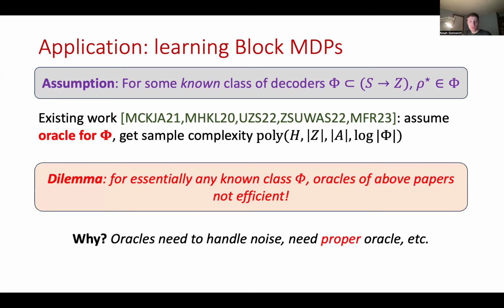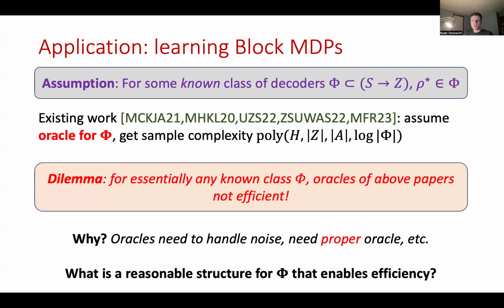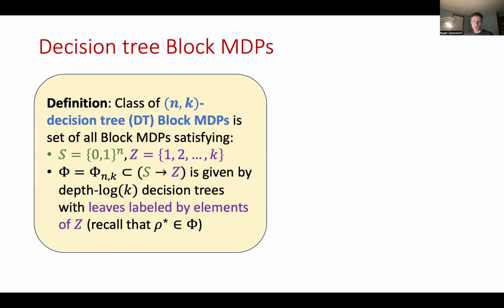Now, there's multiple reasons for this. For instance, some of these oracles need to handle noise, whereas the only known efficient algorithms only deal with the noiseless case. Also, in some cases, the works require a proper learning oracle, whereas we only know efficient algorithms for an improper learning algorithm. And in light of this, a very natural question is, what is a reasonable structure for the class phi which enables computational efficiency? And as our main application of sparse linear MDPs, we give an answer to this question.